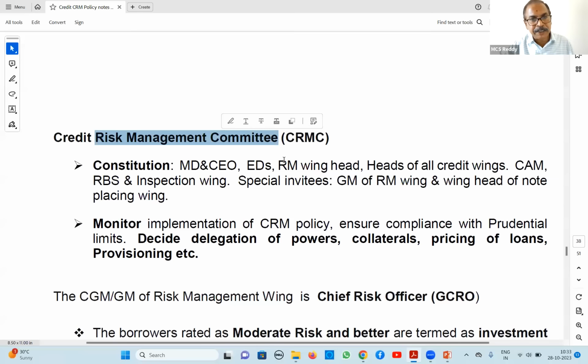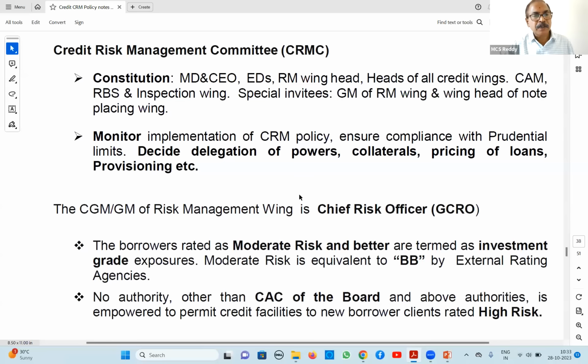It contains MD and CEO, EDs, and wing heads. Top body. Next, the CGM or GM of the risk management wing is called the Chief Risk Officer.